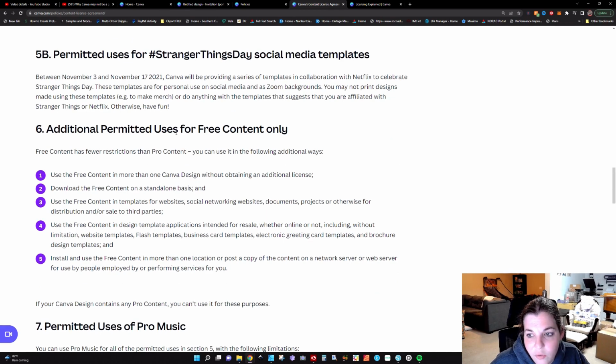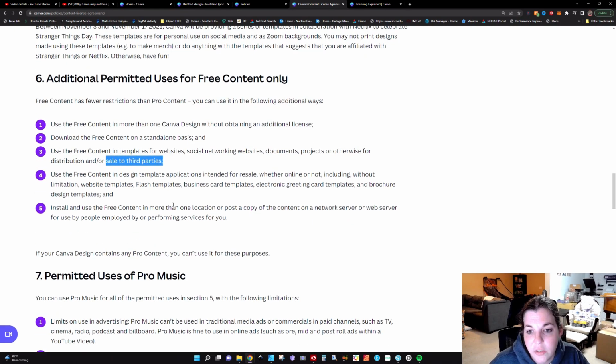Additional permitted uses for free content only. Okay? Use the free content in more than one Canva design without obtaining additional license. Download the free content on a standalone basis. Use the free content and templates for websites, social networking websites, documents, projects, or otherwise for distribution and or sale to third parties. So this might be where you get around it for third parties.